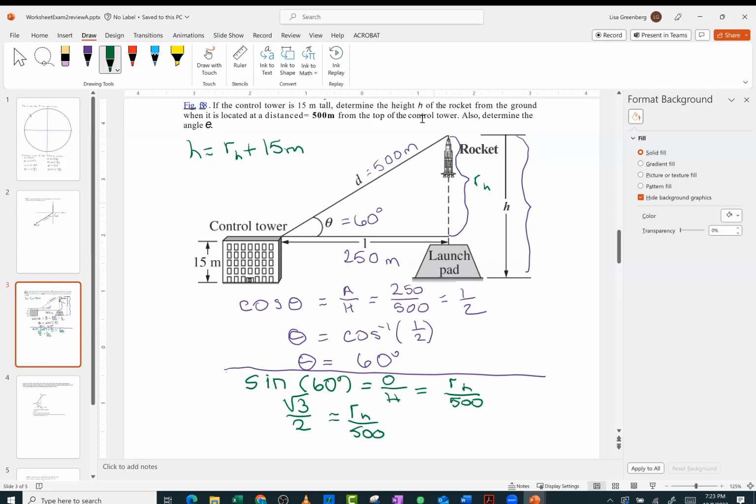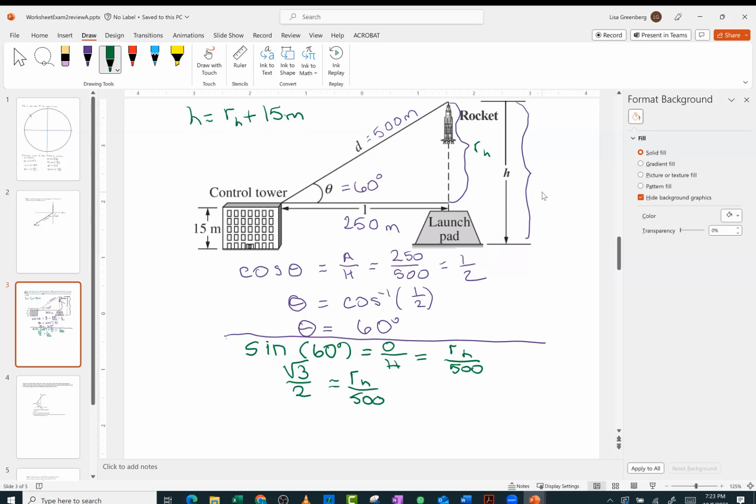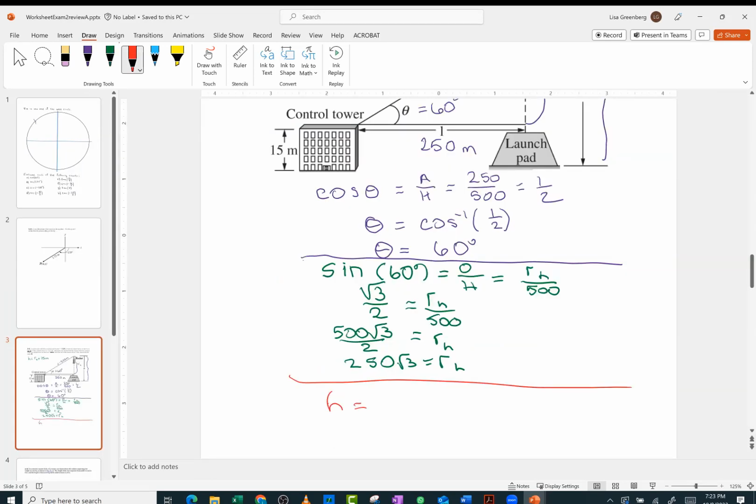This is exactly what I expect on an exam. Don't do anything more than I'm doing. And I can say now that r sub h is going to equal 500 times the square root of 3 over 2, which is really equal to 250 times the square root of 3. We know that h is equal to, well, we said it was r sub h plus 15, so it's 250 times the square root of 3 plus 15. And that's in meters. Please put your units down after you're done.